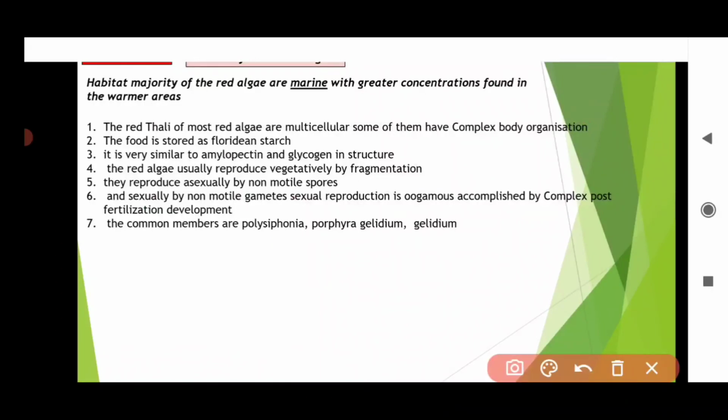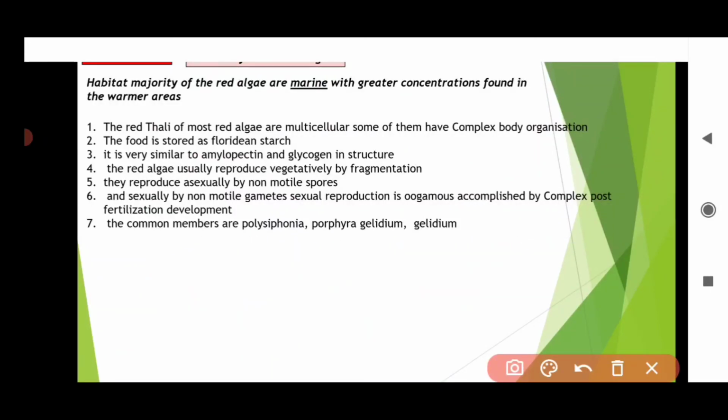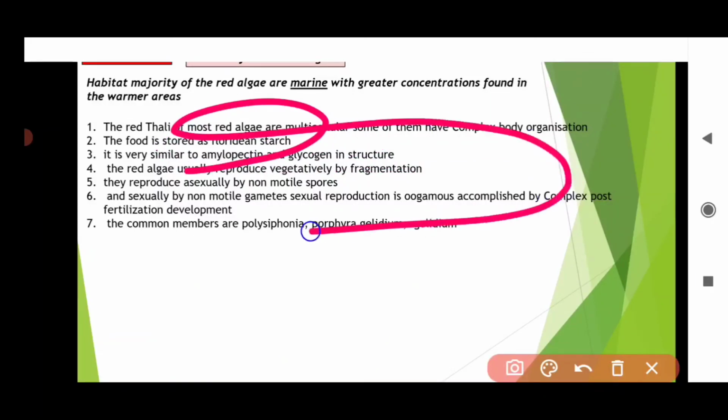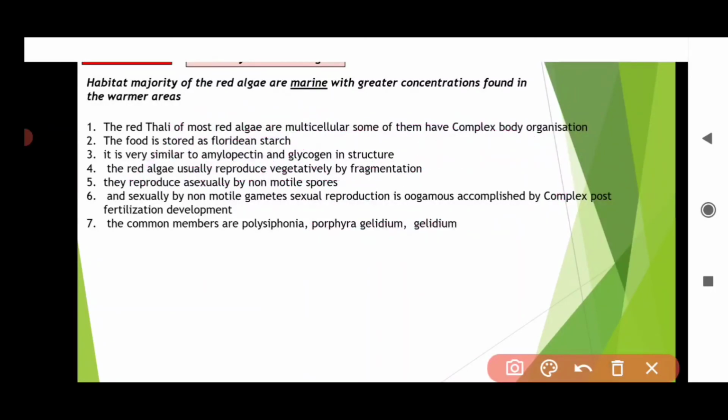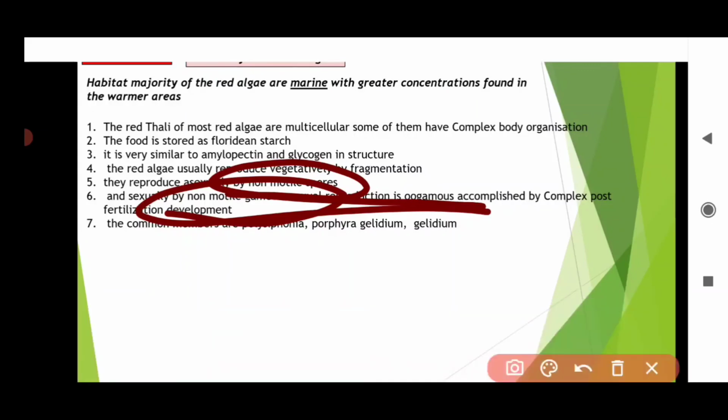So Rhodophyceae are for red, and you have to remember. And the examples are PPGG: Porphyra, Polysiphonia, Gracilaria, Gelidium. And the stored food is floridean starch, and also your floridean starch resembles what? Amylopectin and glycogen in structure. I think you have understood. And another most important thing in brown algae is they have non-motile spores, non-motile gametes. You have to remember this.